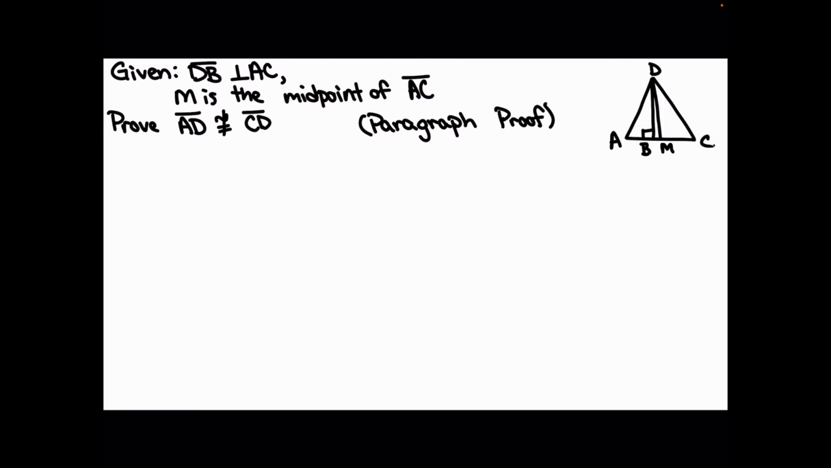So, with this proof, we're given that DB is perpendicular to AC and that M is the midpoint of AC. We would like to prove that segment AD is not congruent to segment CD.